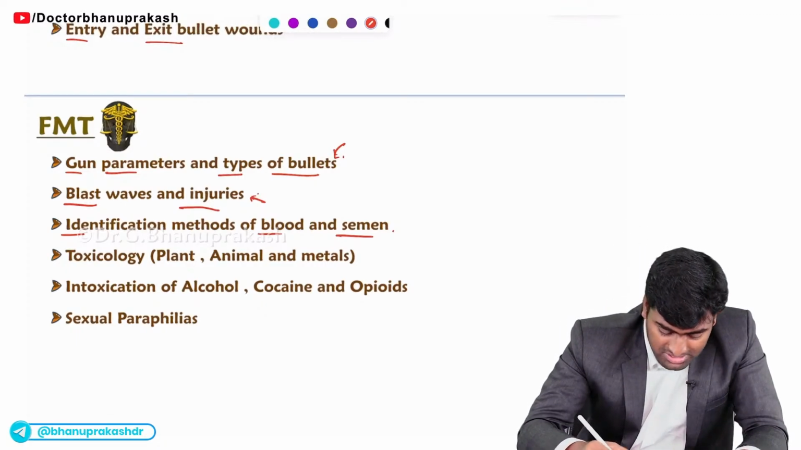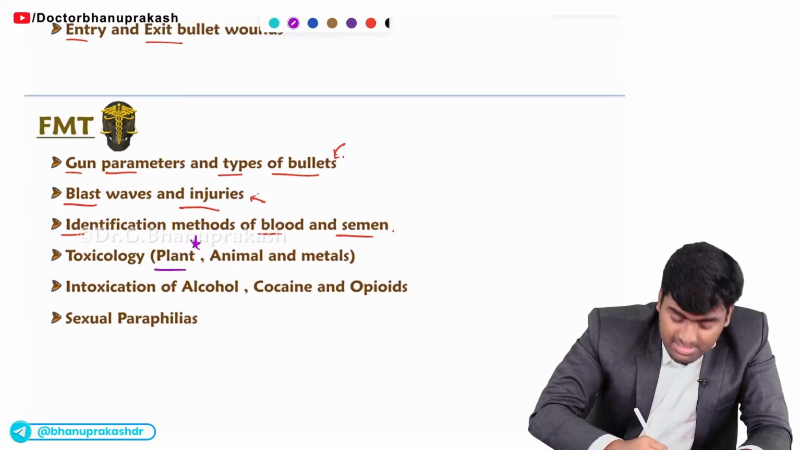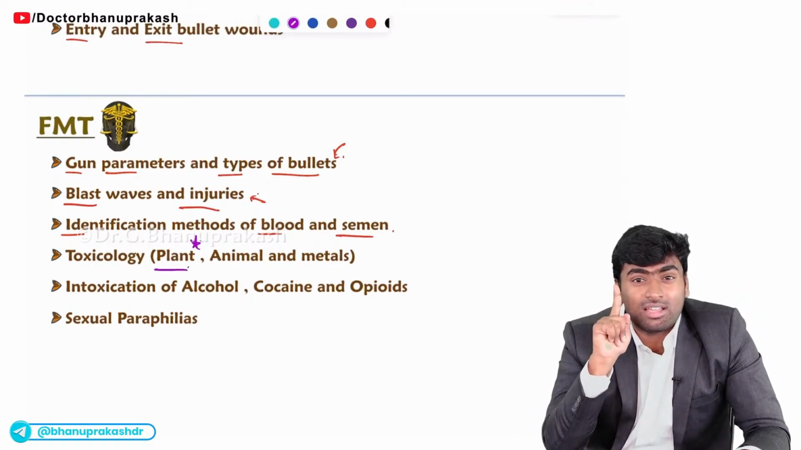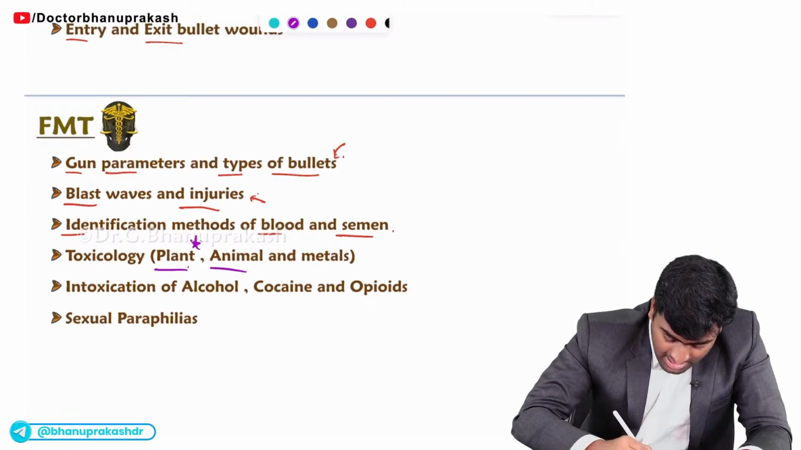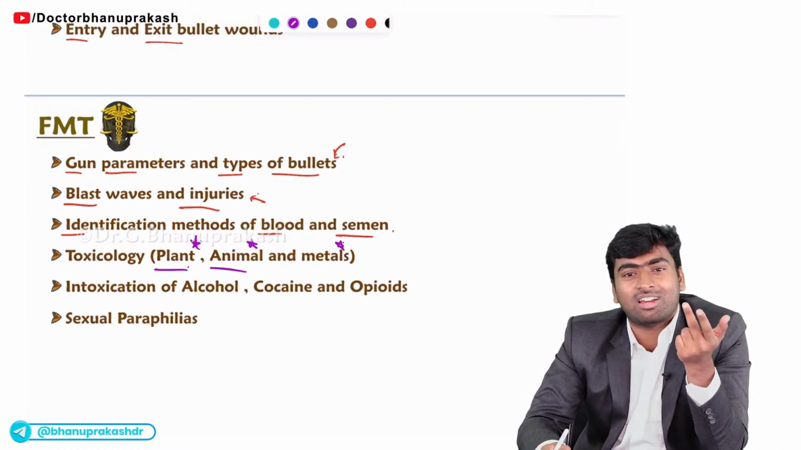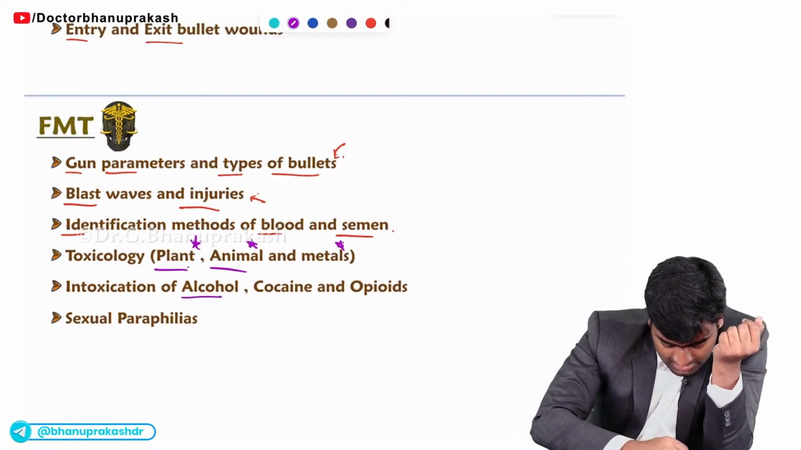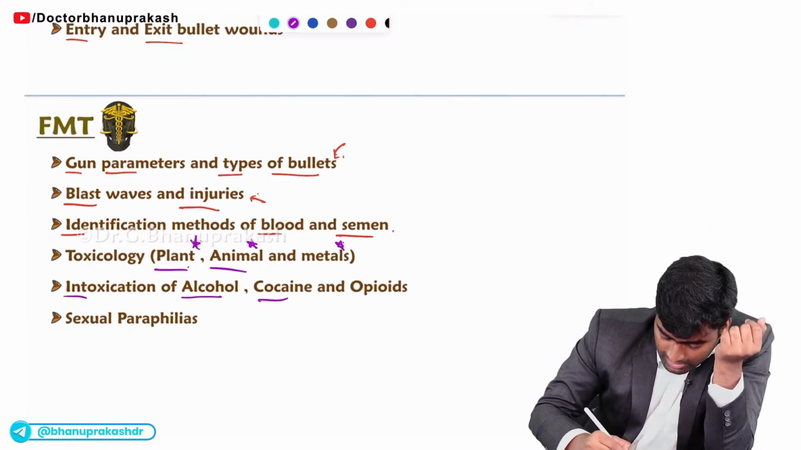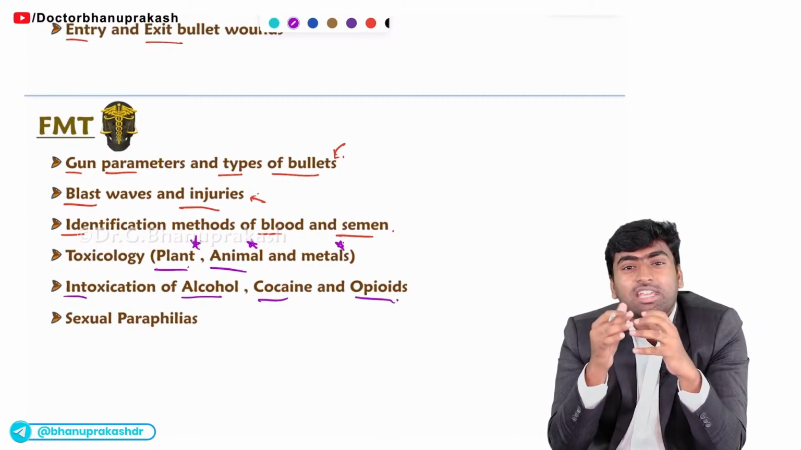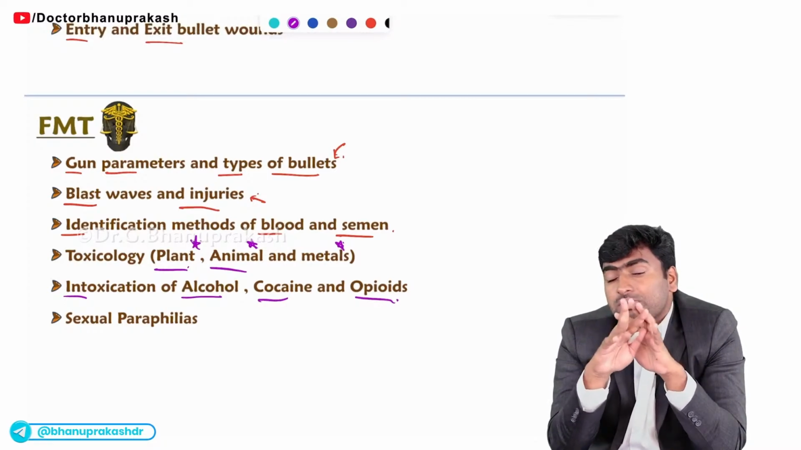Fine. And in the toxicology part, don't forget to study plant toxicology, and in animal toxicology, study snakes. And in metals, try to study arsenic, thallium, lead and mercury. Fine. And next, intoxicants like alcohol, cocaine and opioids. Just study the features of intoxication and also their withdrawal symptoms. If you study these two things, it is more than enough.